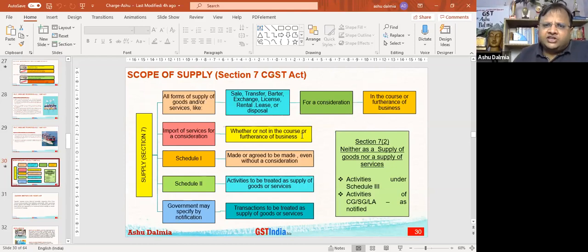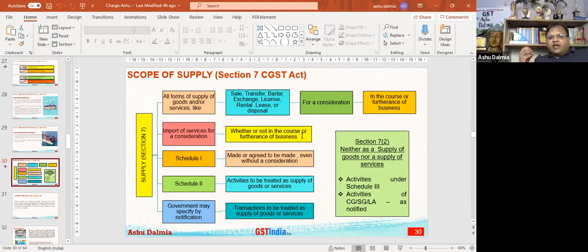What is important? Two factors. It is for a consideration and it is in the course or furtherance of business. That means if certain transactions are happening, it will be called a supply when there is a consideration and when it is in the course or furtherance of business. If these two elements are not there, the transactions will not be called supply.